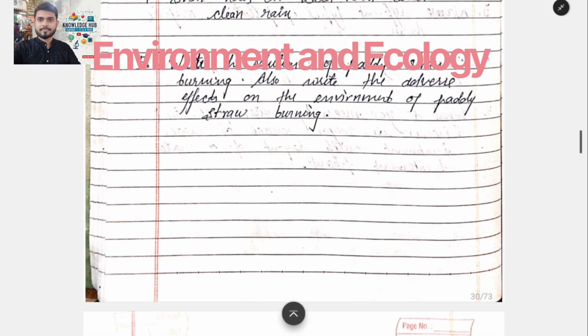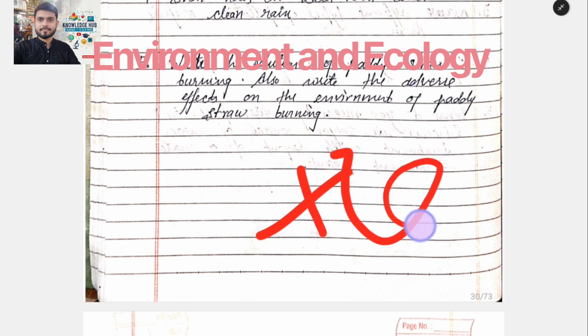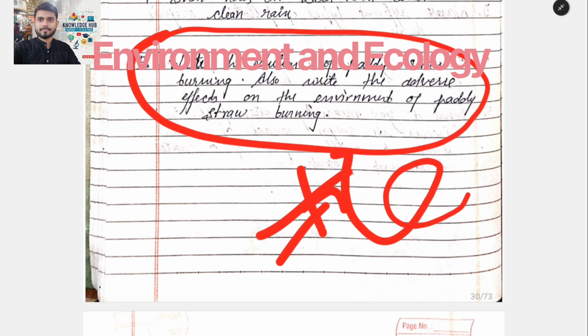Basically, when we harvest our field, they cut the unwanted things in the field. We can go and burn them, but this is not fair. So basically, we have discussed this question.